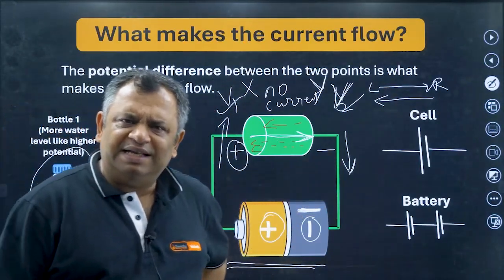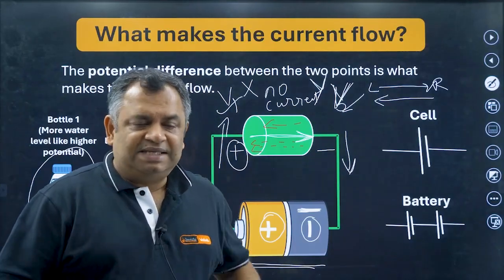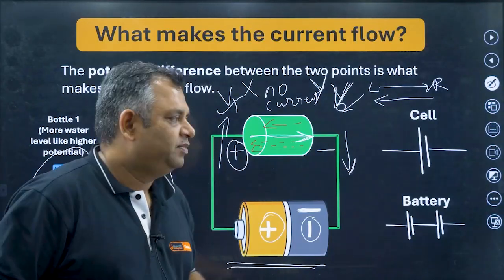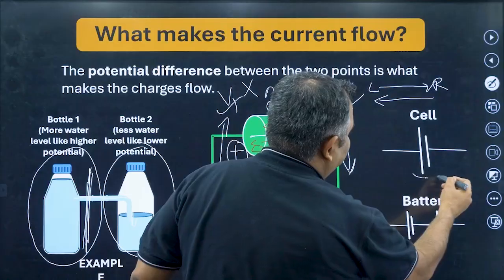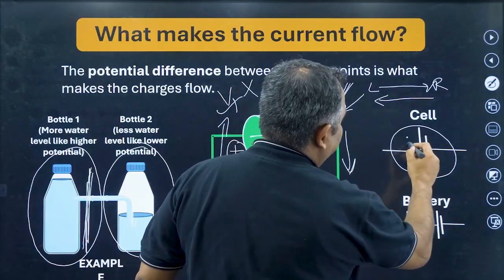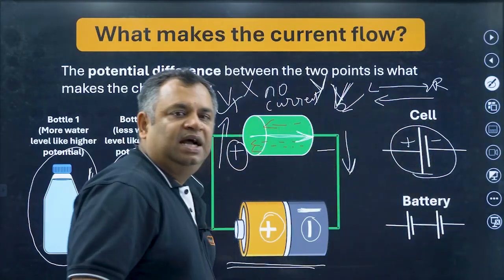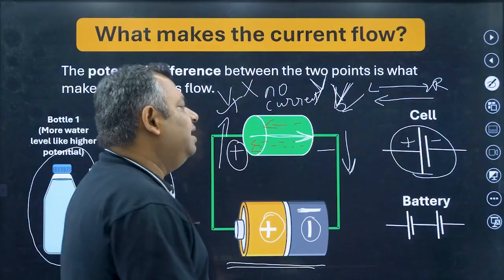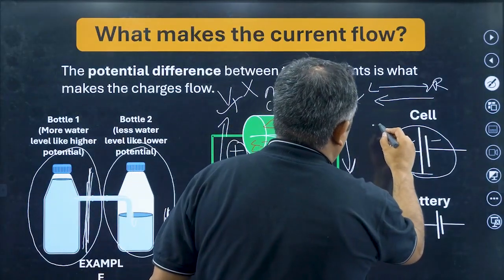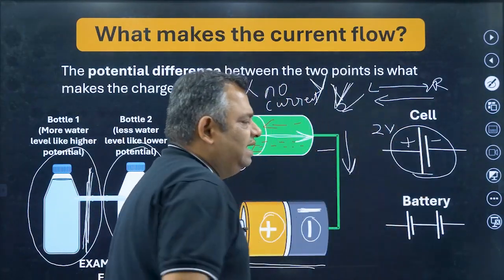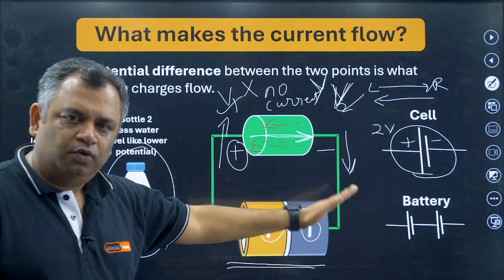Okay. Now let's go and talk about this particular thing which we call a cell. We also call a cell a battery, correct? But cell and battery are different. A single cell is denoted by this. This is positive, this is negative. It may have a potential difference of, say, 2 volts.